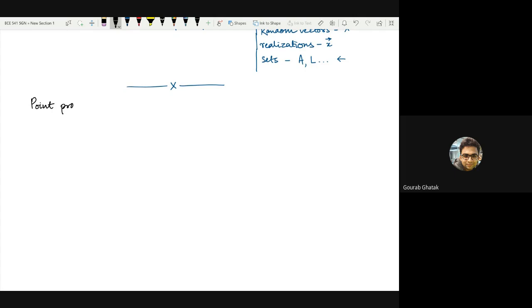So we will start with point process essentials. The most significant aspect of stochastic geometry is called a point process, which will come up again and again.